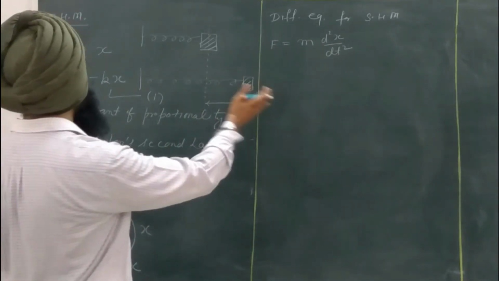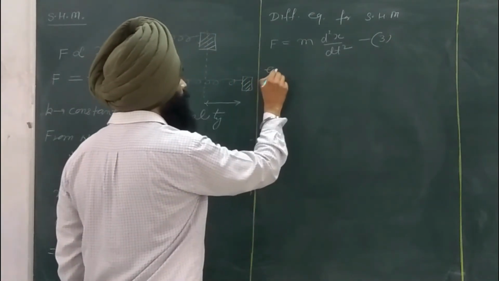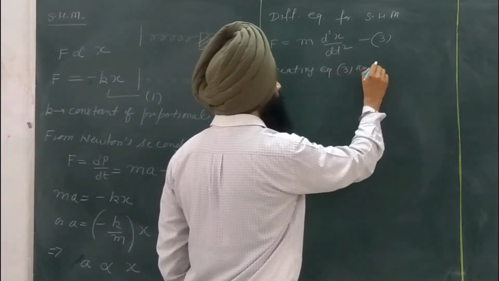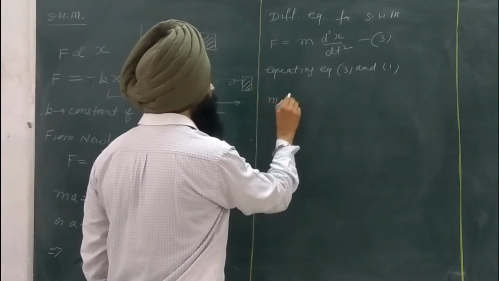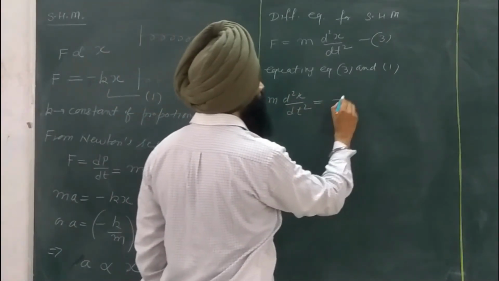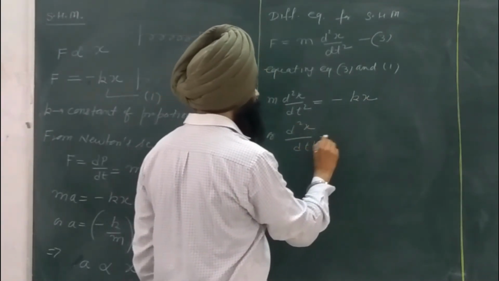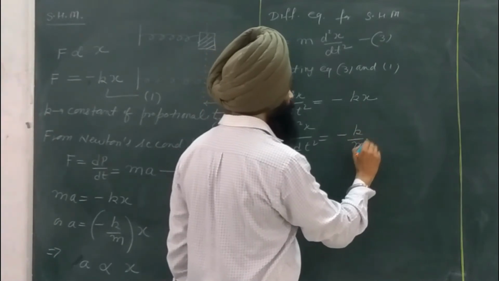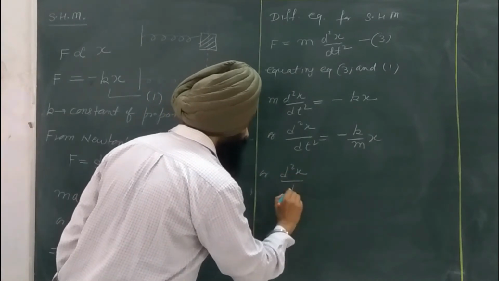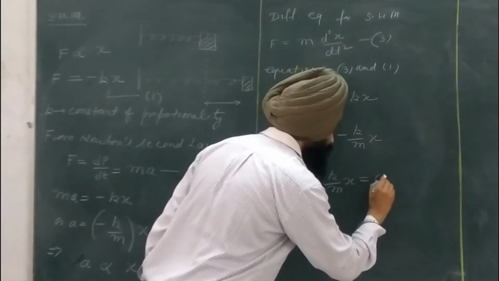If I equate this with equation number 1, calling it equation number 3, equating equation number 3 and 1, we get m d square x by dt square is equal to minus kx, or d square x upon dt square is equal to minus k by m into x, or we can write d square x upon dt square plus k by m into x is equal to 0.